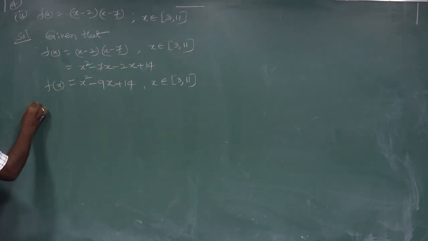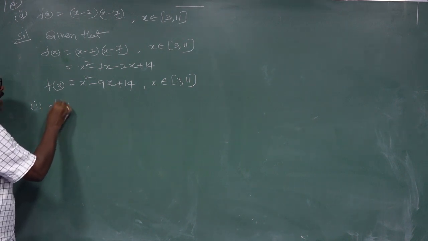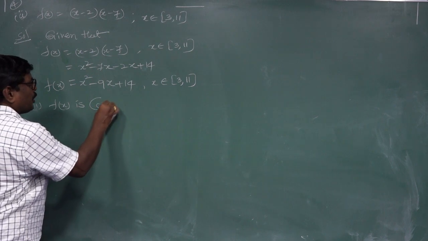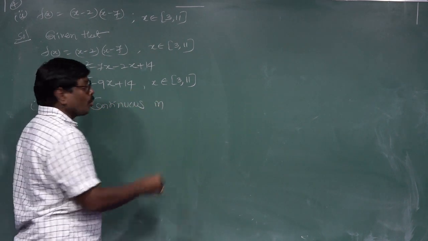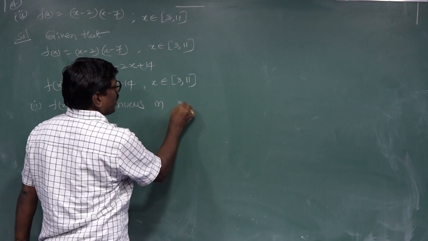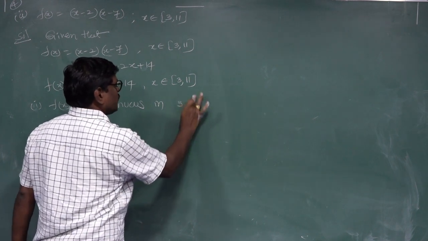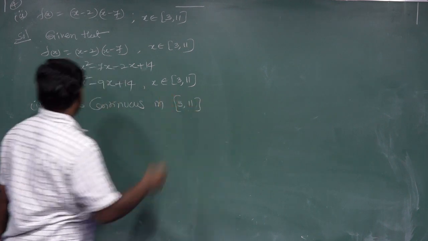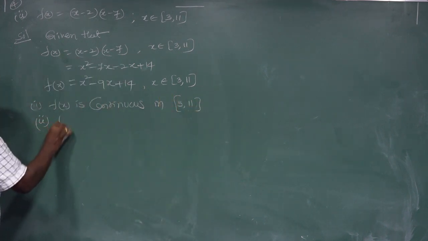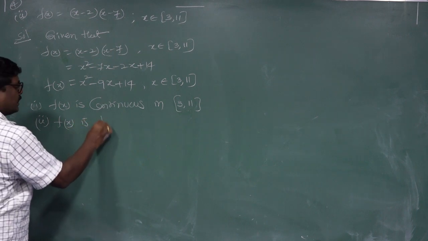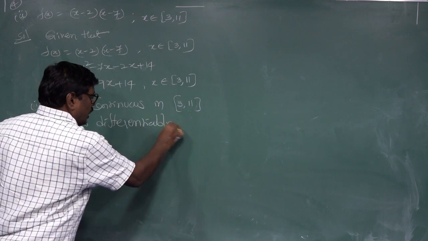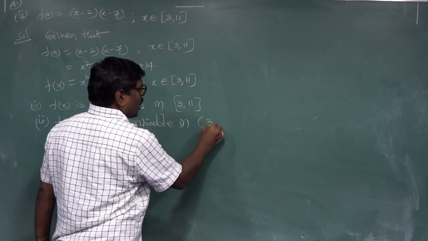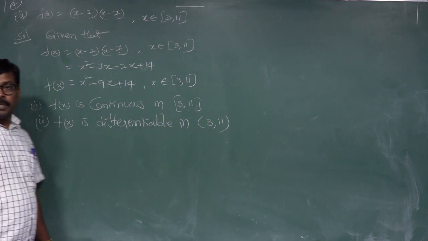First, Lagrange's mean value theorem. First condition: f(x) is continuous in the closed interval [3, 11]. Second condition: f(x) is differentiable in the open interval (3, 11).